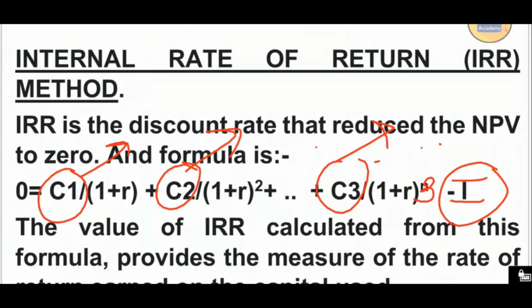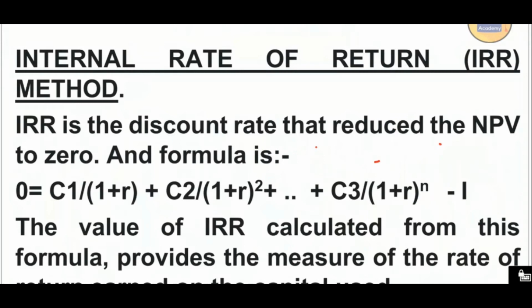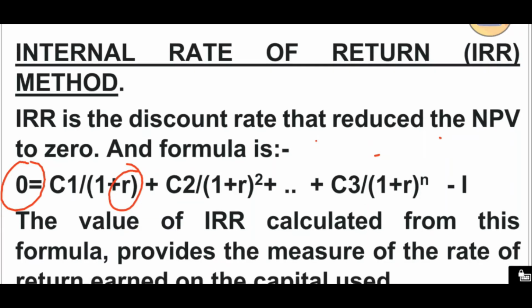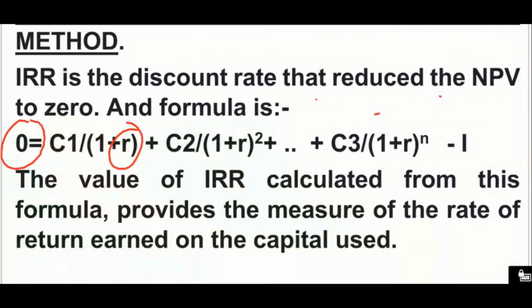So what is the concept here? In this concept also we are reducing everything, that means all cash outflow and cash inflow, into present value only, and for that we must get the return as 0. So it means the return is not equal to 0, but we are calculating the value of r which gives the total as 0. So the value of IRR calculated from this formula provides the measure of the rate of return earned on the capital.